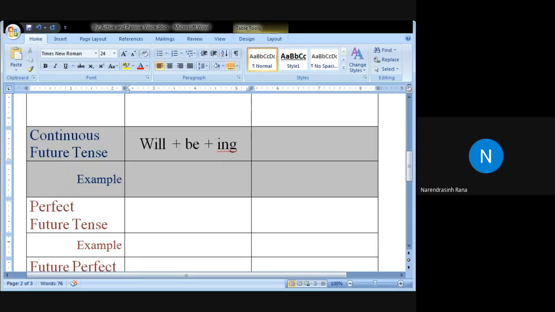Other students, will plus be plus ing. Very good. I will be buying some things. Very good.